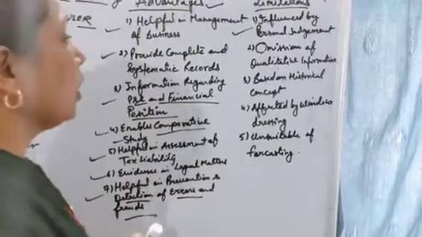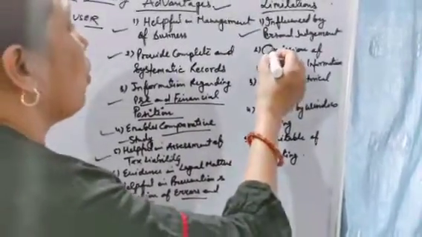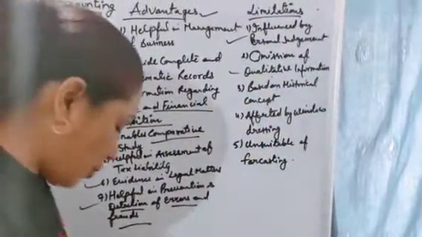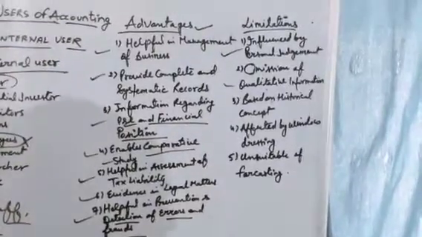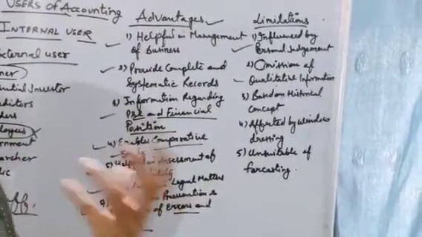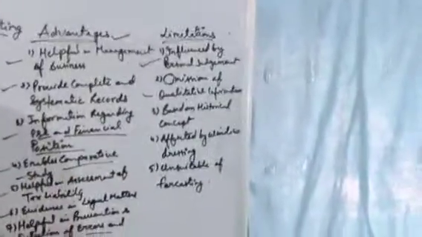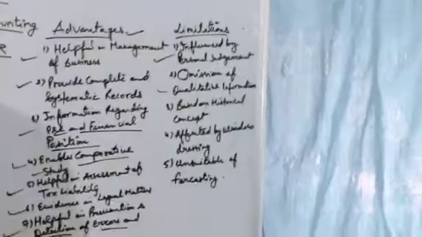Okay, the second point is omission of qualitative information. Already we have explained that accounting processes depend upon numbers, the figures, the numerical values. So qualitative information you cannot get from it. You can't say it is good, it is better, it is fine. You cannot give grading of conditions on that basis. So quality is not reflected by accounting.